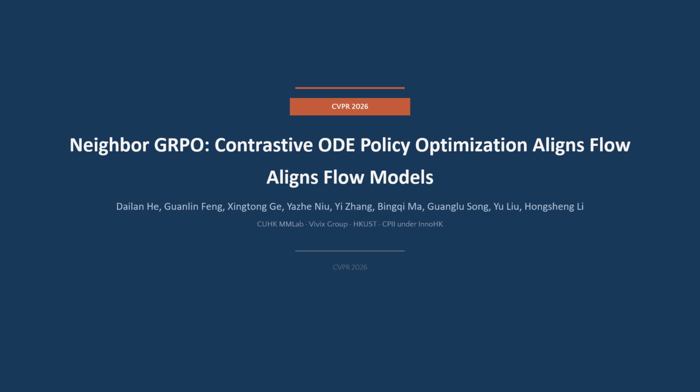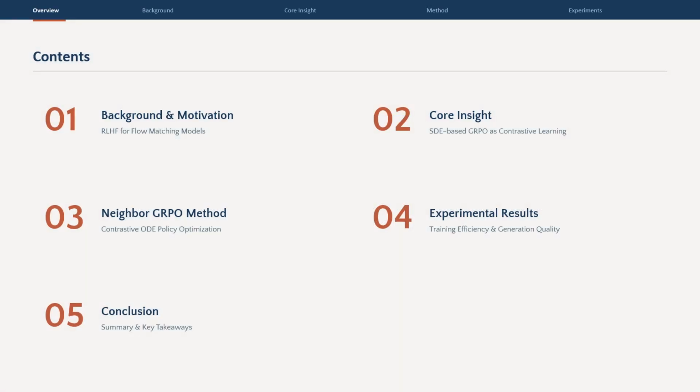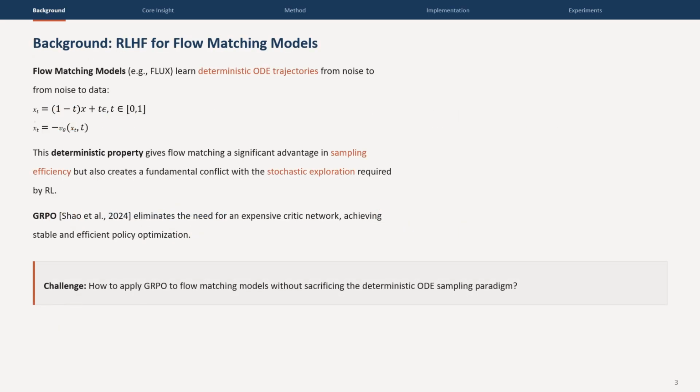We introduce a fundamentally new approach to aligning flow matching generative models with human preferences through what we call contrastive ODE optimization. This is joint work by authors from the Chinese University of Hong Kong, CUEC, and Vivix Group Limited. Over the next 5 minutes, I'll walk you through 5 parts of this work: the background and motivation, our core theoretical insight, the Neighbor GRPO method, key implementation strategies, and the experimental results. Let's begin with the background.